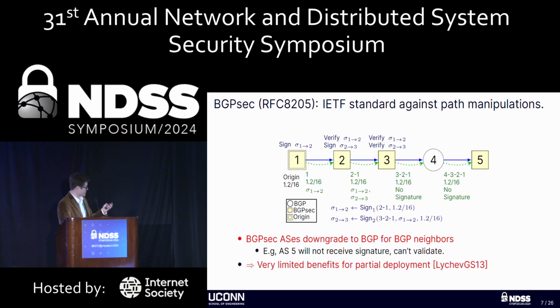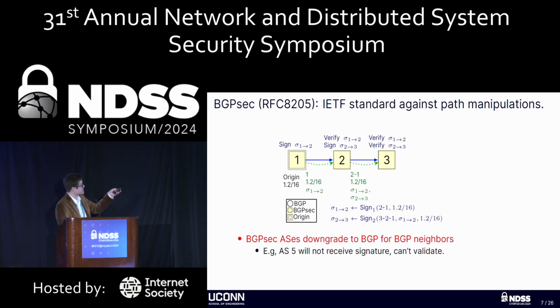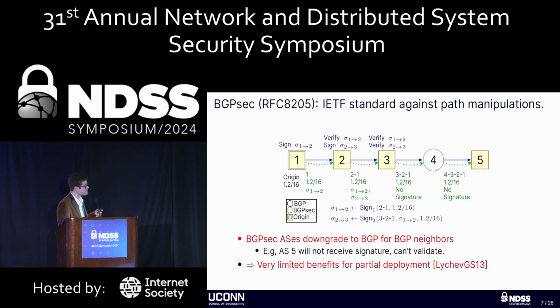So here, AS1 signs that it's sending to AS2. AS2 validates signature 1, attaches its own signature block that signs that it's sending to AS3. AS3 verifies signatures 1 and 2, and so on.